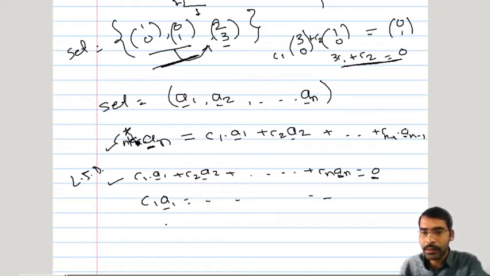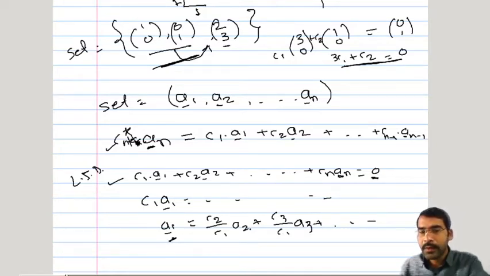We can write it this way, and since c1 is not equal to 0, we can divide by c1. So it will be c2 upon c1 a2, c3 upon c1 a3, and so on. So we are able to express a1 in terms of a linear combination of other vectors, and this happens because we can divide by c1.